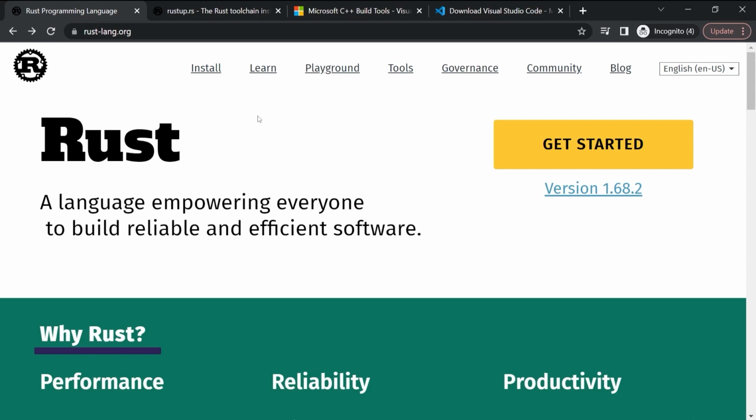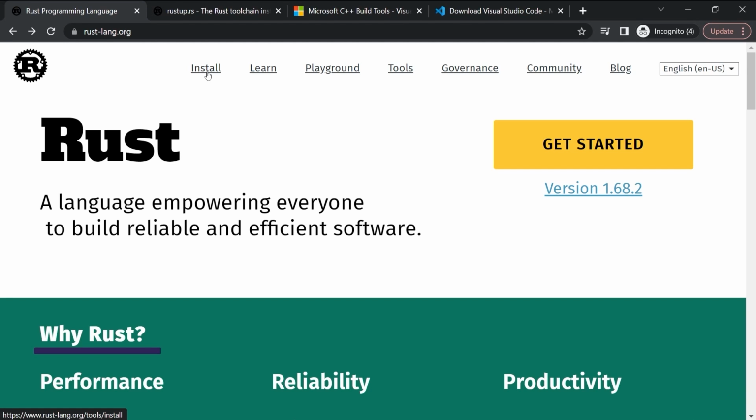Let's talk about installing Rust. Now, installing Rust is fairly straightforward. If you are on Windows, Mac, or Linux, very easy. What you do is you go to the rust-lang.org website, and I'm going to put all the links in the description below, by the way. So just check that out if you need them.